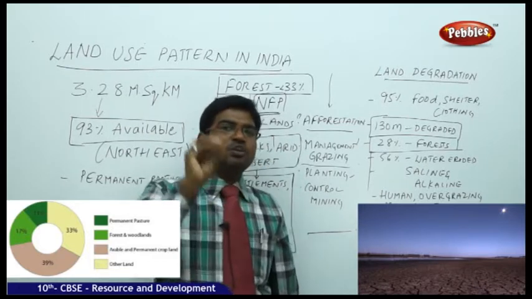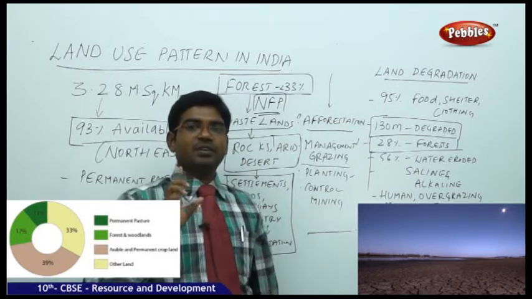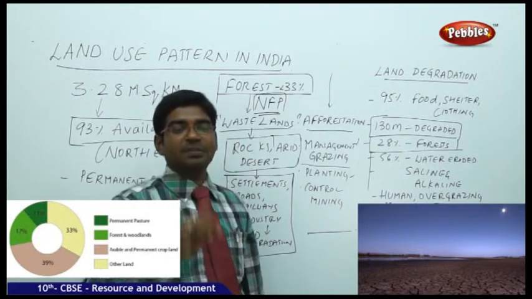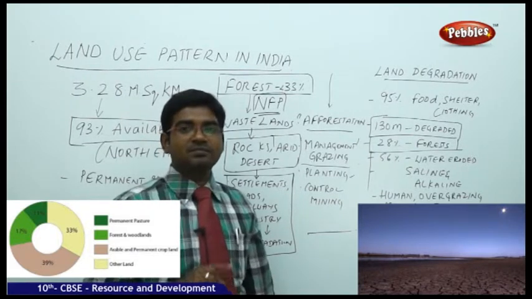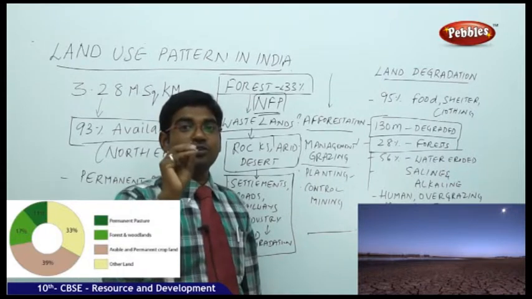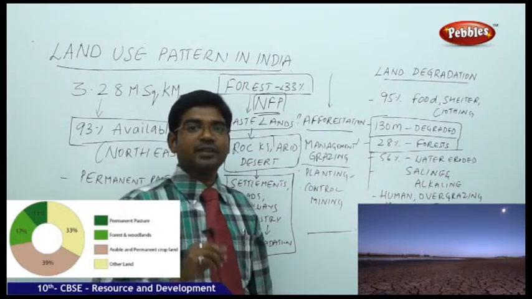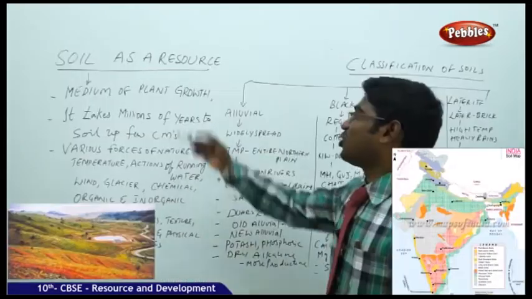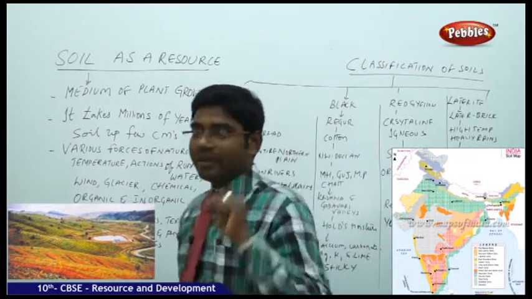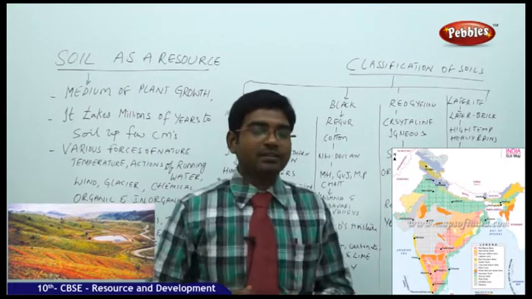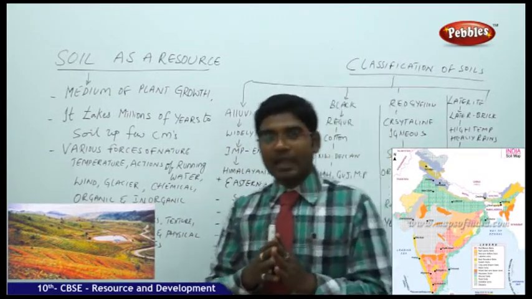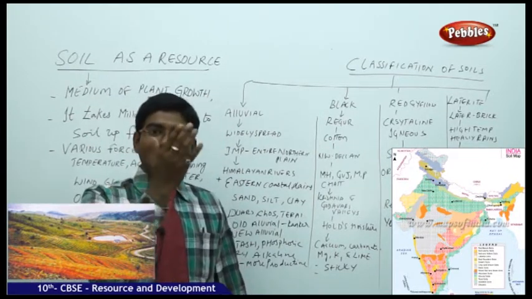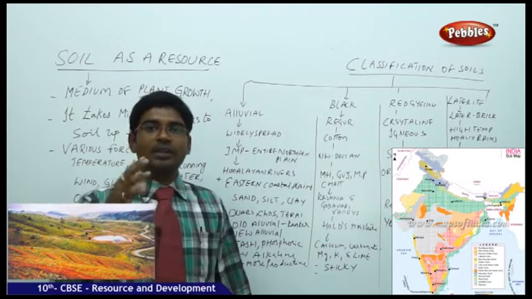Until and unless human beings take this seriously, because of some people's activities, the entire world has to pay the compensation for that. Everybody in the world will get the adverse effects because of a few people's greedy nature. We need to remember this point and follow some precautions from everybody's point of view, considering soil as a resource. We have seen land as a resource. We have discussed the different patterns, how land is categorized, and later we also analyzed why it is getting degraded, and what the methods are to stop land degradation.